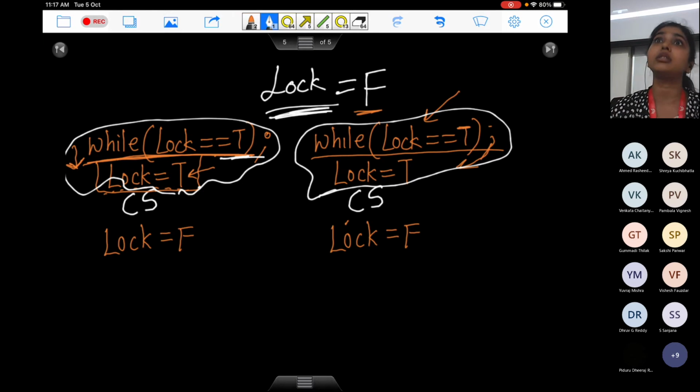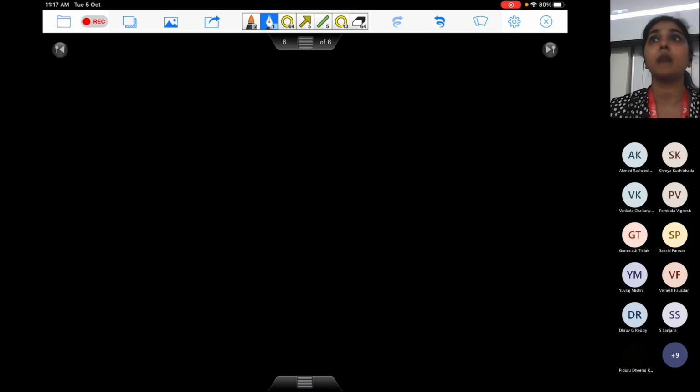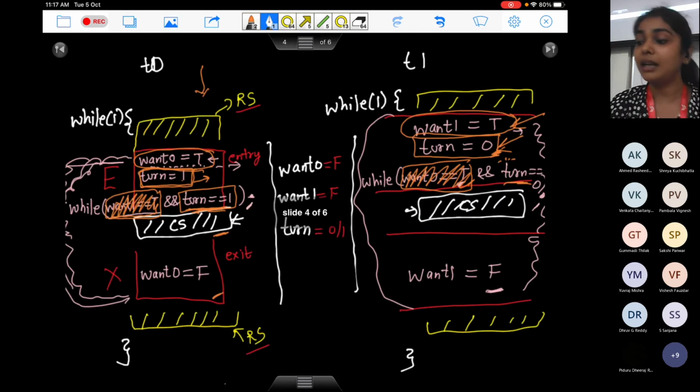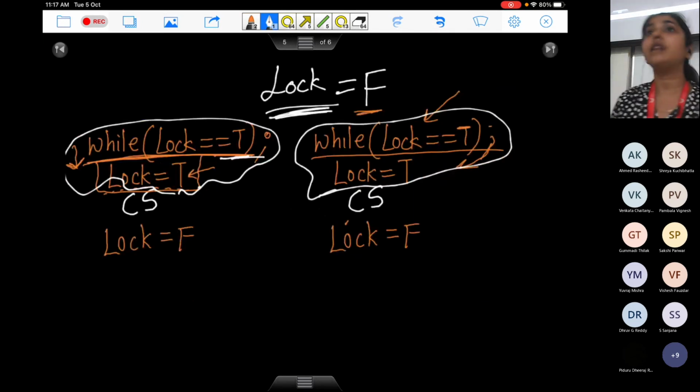What I mean by a hardware solution is, there is a special assembly language instruction. I'm going to tell you what that is. That assembly language instruction will allow you to execute both of these things as one unit. Any assembly language instruction which you have is executed as one unit. We call it atomicity. It is executed atomically.